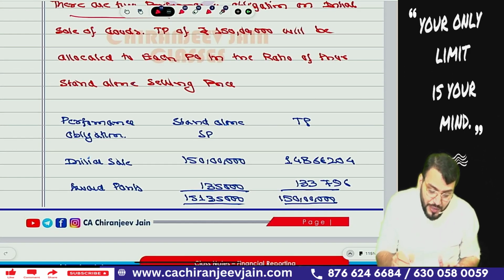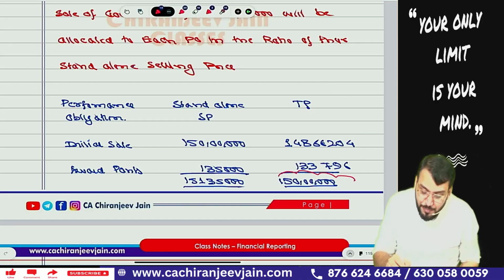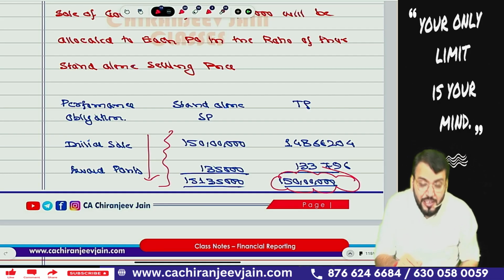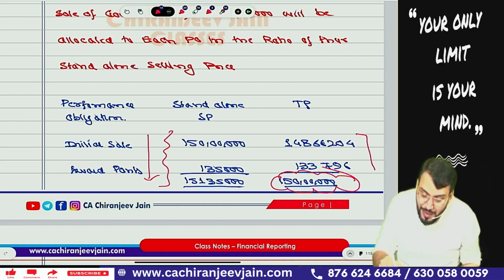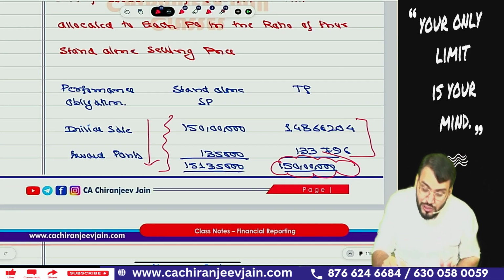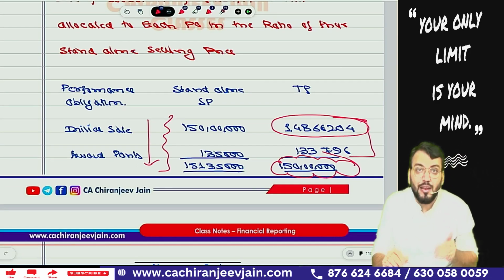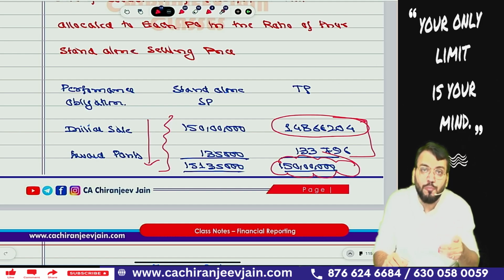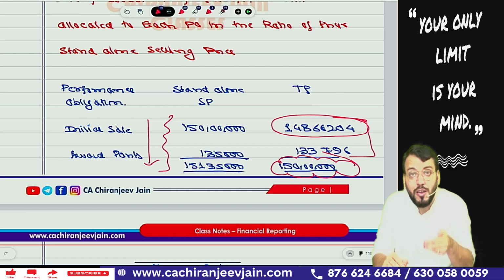So you can see we have allocated the entire transaction price of 150 lakh to both the performance obligations in the ratio of the standalone selling price. The standalone selling price of initial sale is 150 lakh and the standalone selling price of award point is 1,35,000. So we have allocated in that ratio. This much transaction price allocated to the initial sale of goods will be recognized as revenue in the current year only, and this 1,33,796 will be allocated to award point, which will be recognized in the year in which award point is redeemed.